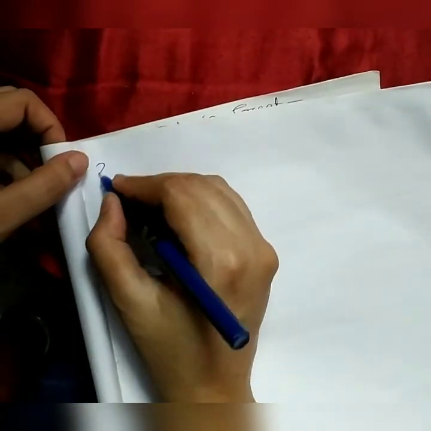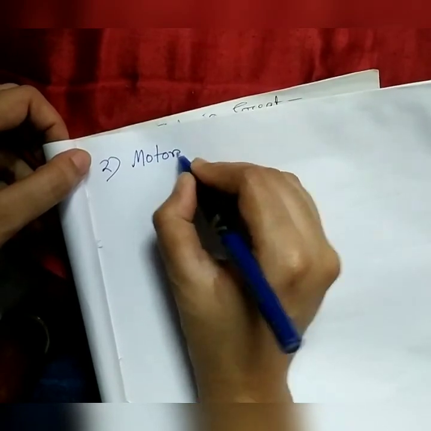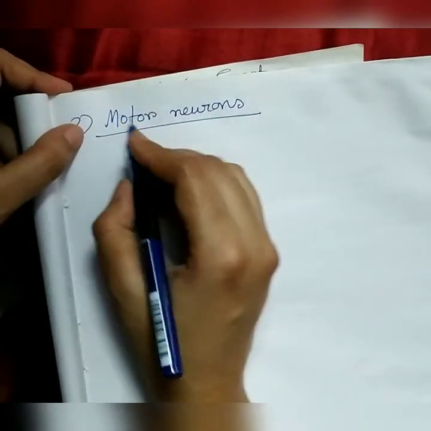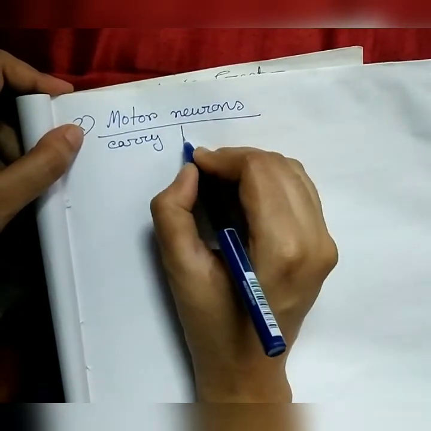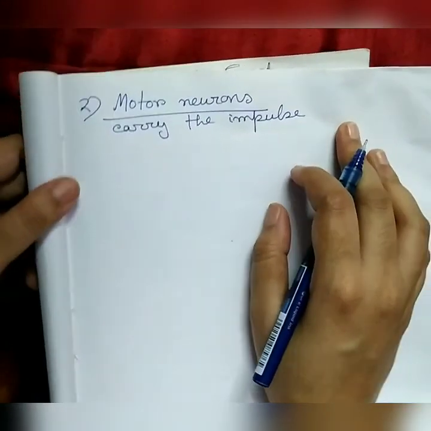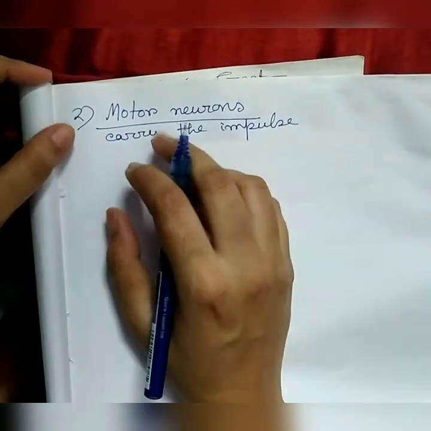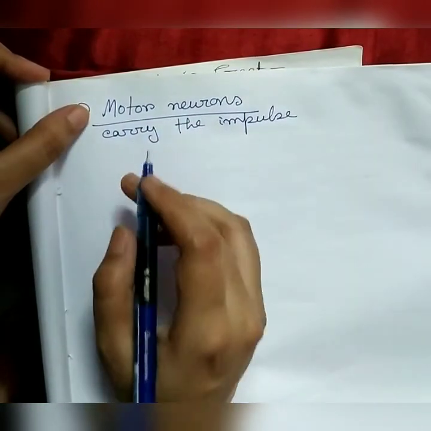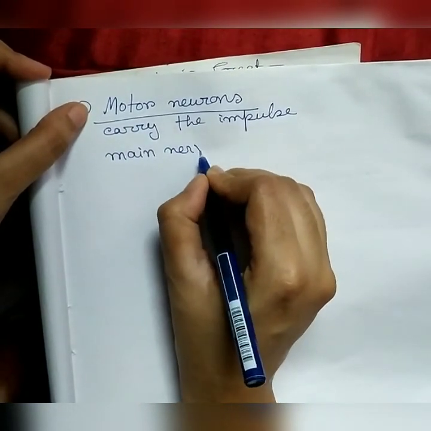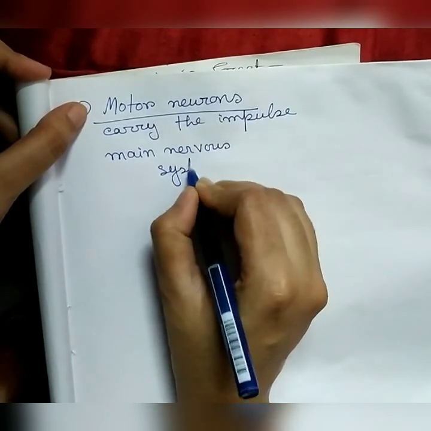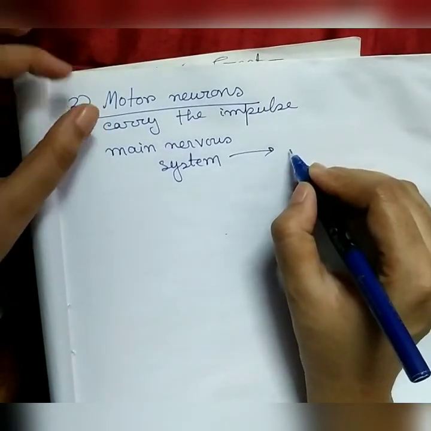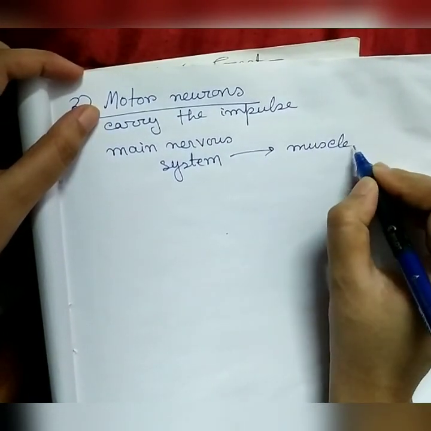Next one is motor neurons. They carry the impulse. Obviously they are neurons, that means their function is to carry nerve impulses. So they carry the impulse from the main nervous system, either from the brain or spinal cord, to the muscle or gland.